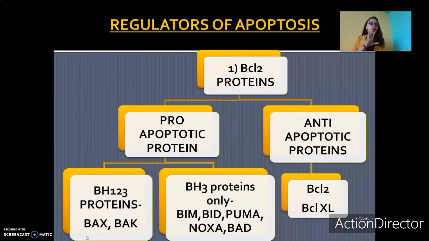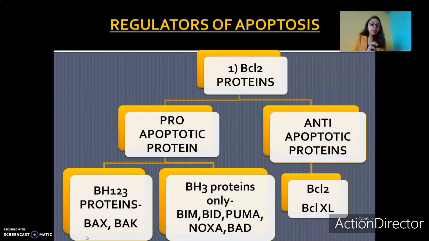Now we'll see how they work, how they regulate apoptosis. They are called regulators of apoptosis because they are able to control apoptosis. It depends on these proteins whether apoptosis should occur or not. So they are able to control the entire process of cell death. We'll start off with BH123 proteins, which are pro-apoptotic proteins. Since we know that BH123 belongs to pro-apoptotic proteins, what does it mean? They should cause apoptosis. Now, how do they cause apoptosis?